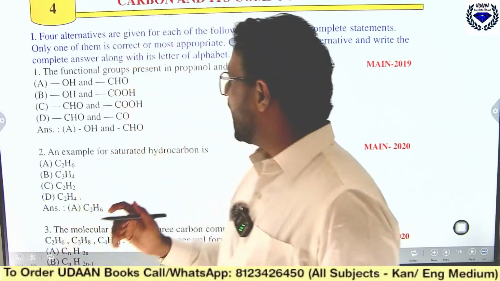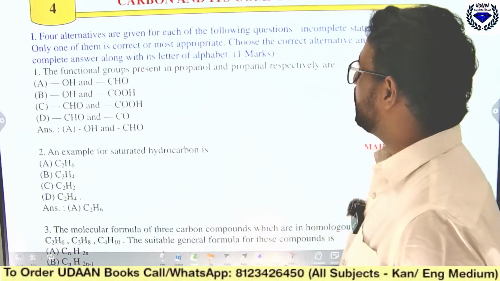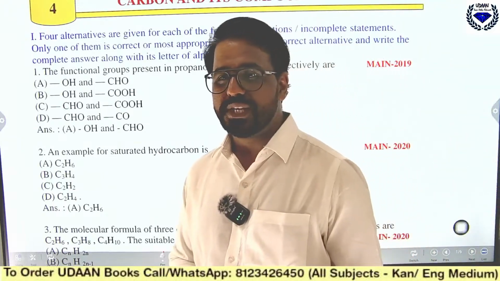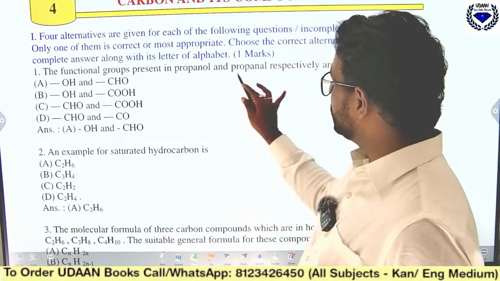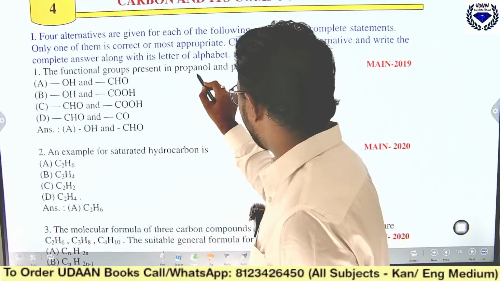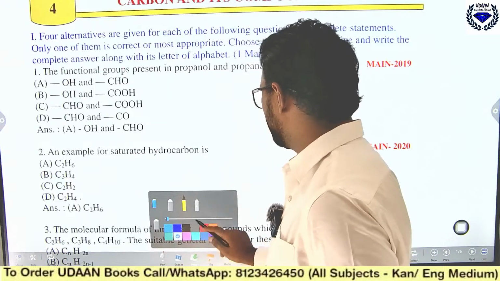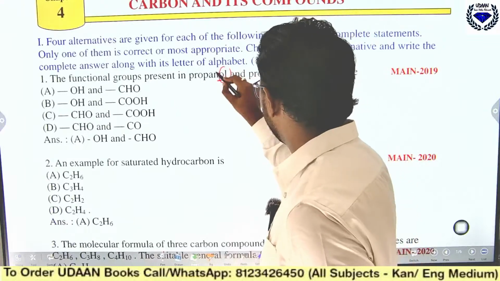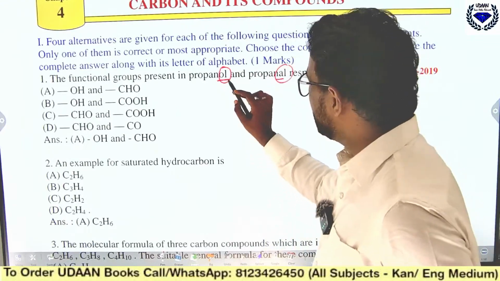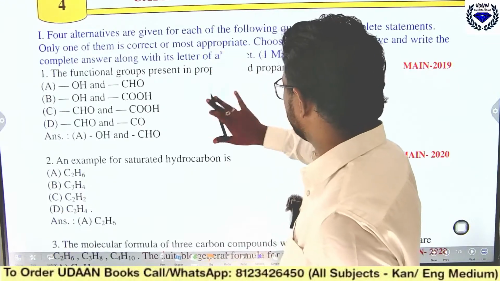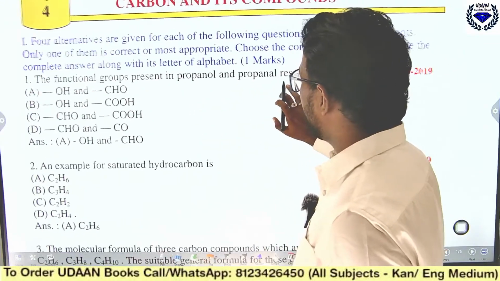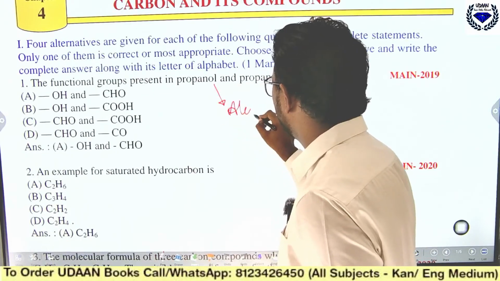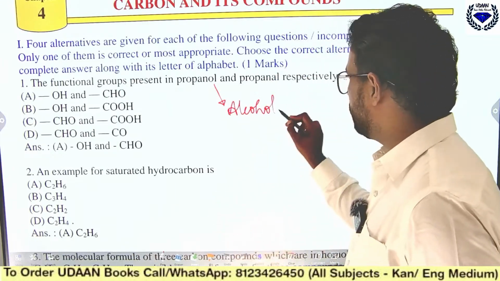Now see, the functional groups present in propanol and propanal respectively are. So what should you do here? Tell me what is the functional group present in -ol. See the question here, it ends with the suffix -ol. Whenever it is -ol, it belongs to which functional group? It belongs to the alcohol group. So what is the functional group present in alcohol?